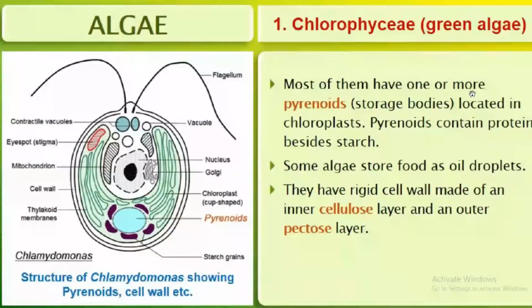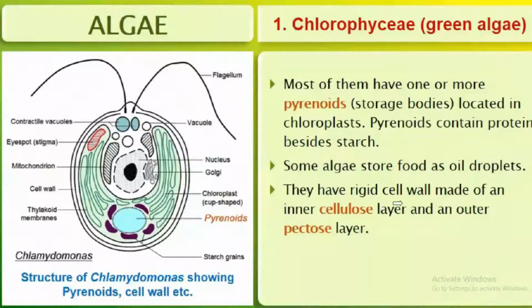Most of them have one or more pyrenoids. What are pyrenoids? They are storage bodies located in the chloroplast. Pyrenoids contain protein besides starch. Some algae store food as oil droplets.